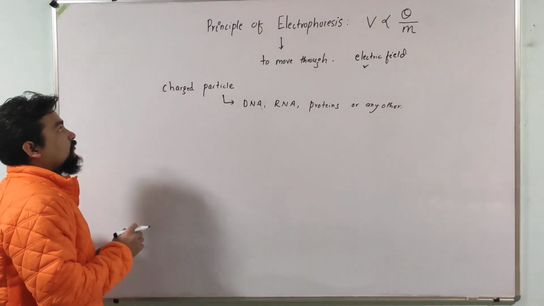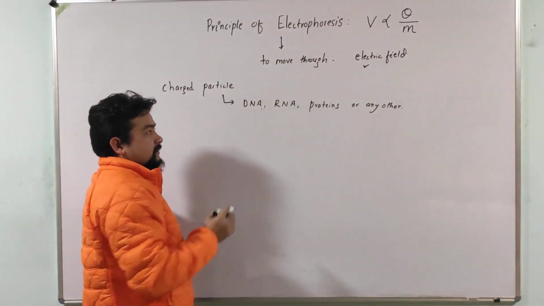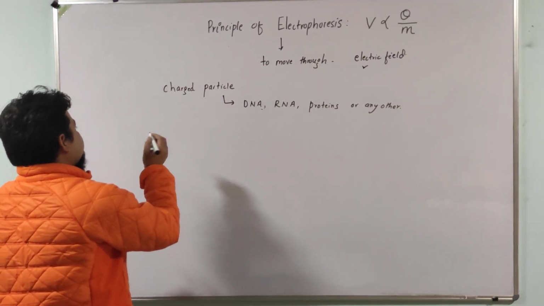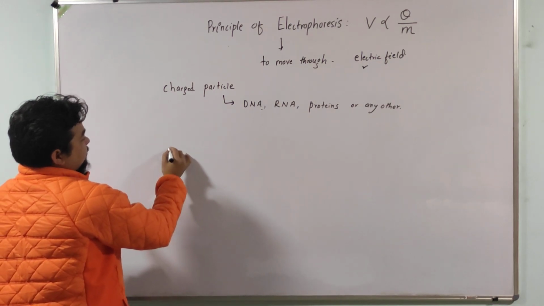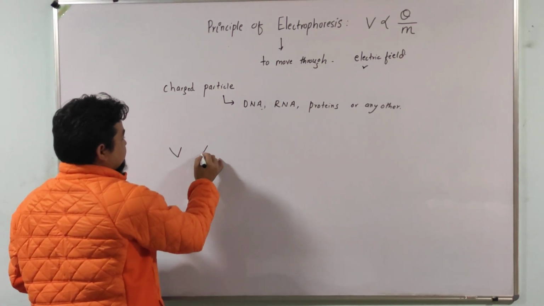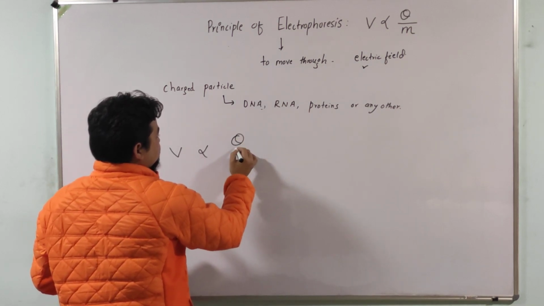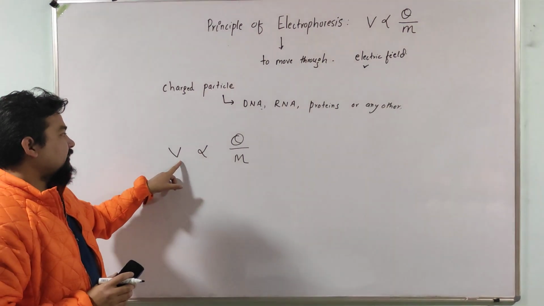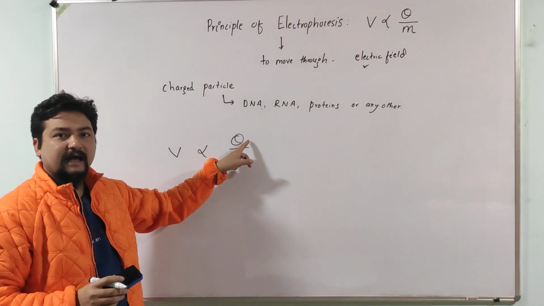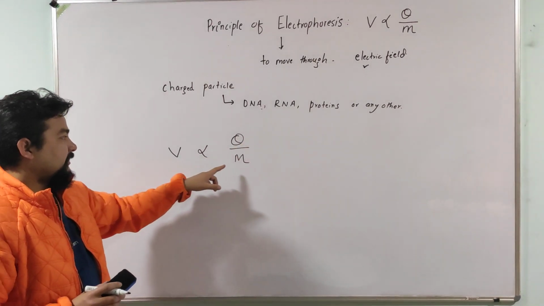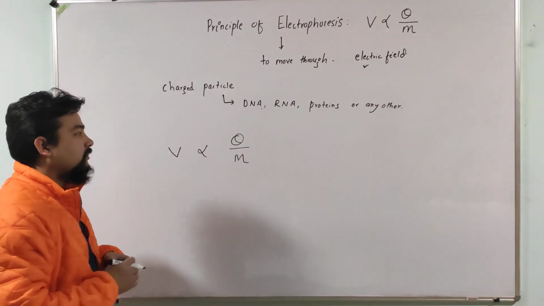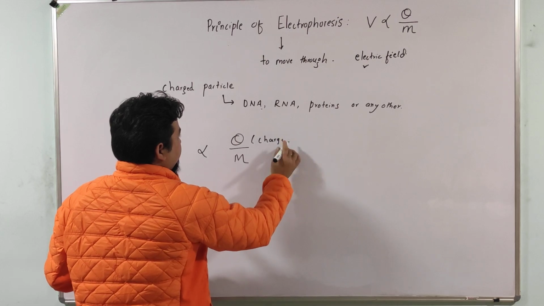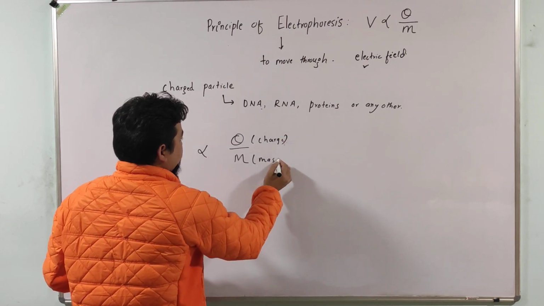All right, so for the principle of electrophoresis, one thing we must know, the basic principle of all types of electrophoresis can be written as V equals charge by mass, or velocity directly proportional to the charge of that particle and inversely proportional to the mass of the particle. This is charge and this is mass.